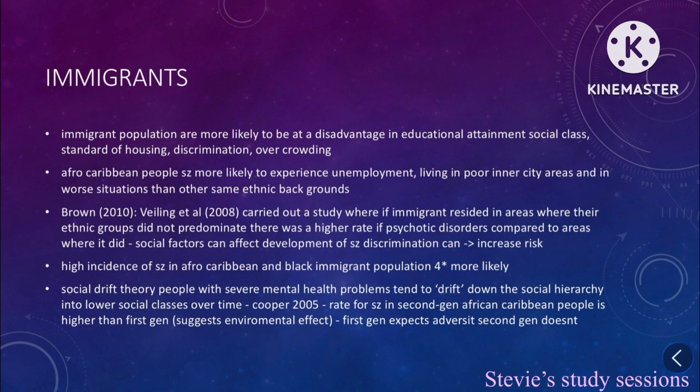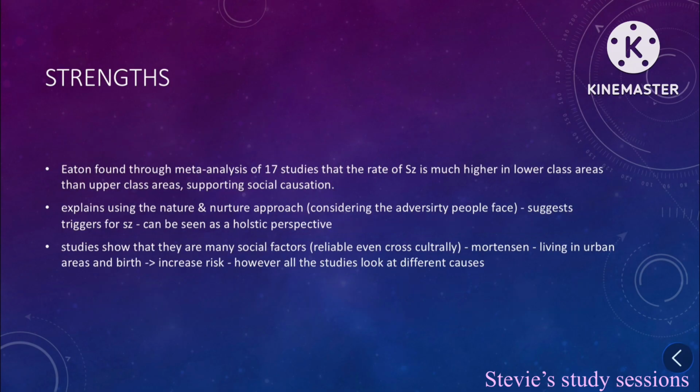The first generation of immigrants expect social adversity. However, the second generation doesn't. Therefore, when social adversity comes their way, they may tend to drift down the social hierarchy. Strengths. Eaton found through meta-analysis of 17 studies that the rates of schizophrenia are much higher in lower class areas than upper class areas. This supports the social causation hypothesis.